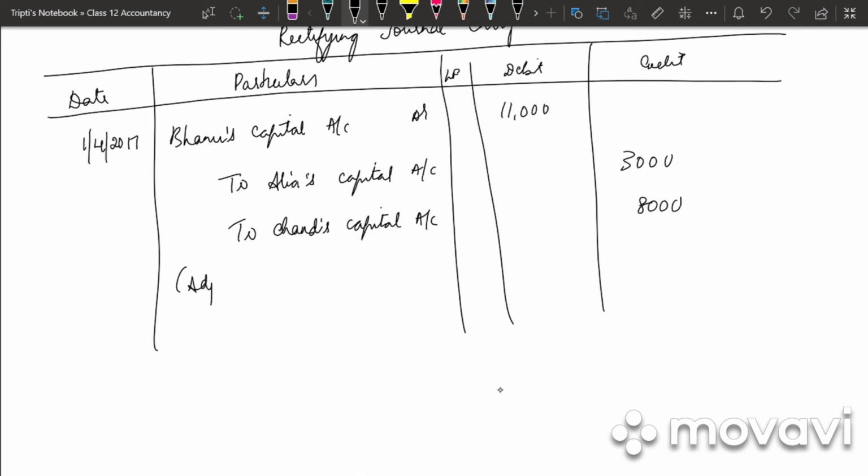So in bracket you will be writing adjustment for omission of partners' salaries.